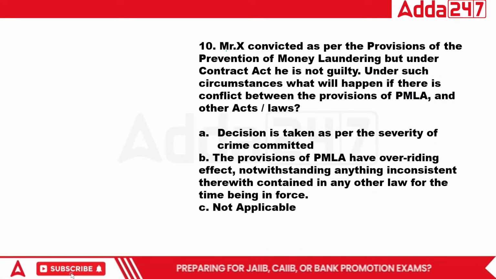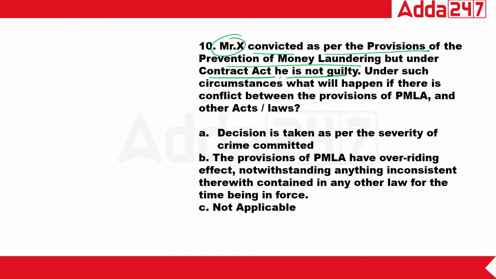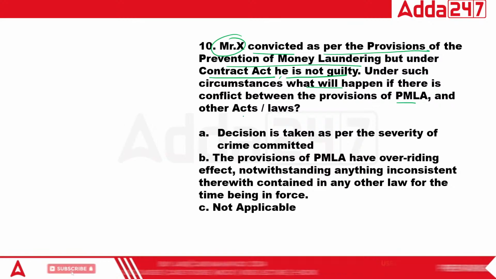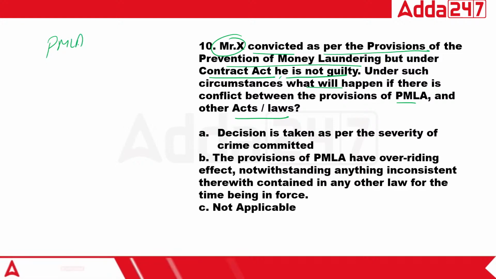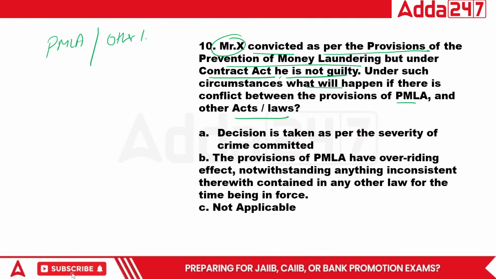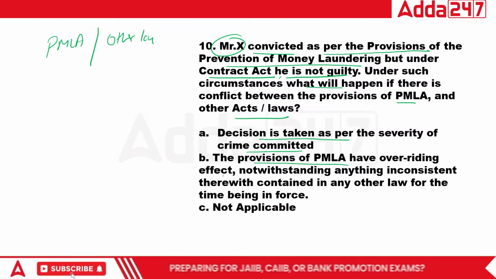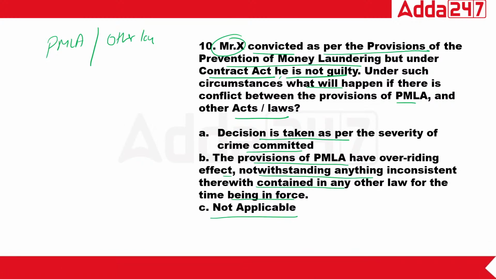Now, Mr. X is convicted as per the provision of Prevention of Money Laundering, but under the Contract Act he is not guilty. Under the circumstance, what will happen if there is a conflict between PMLA and other law? Important one. This is PMLA and this is other law. Who will supersede? Decision is taken as per severity of the crime committed. The provision of prevention of money laundering has overriding effect, notwithstanding anything inconsistent contained in any other law for the time being in force. What is the right answer for this question?